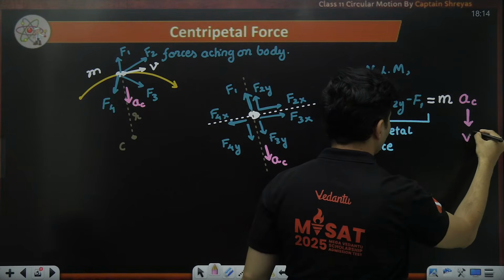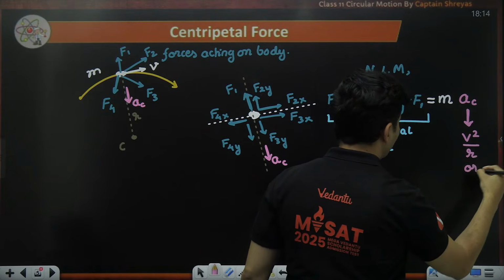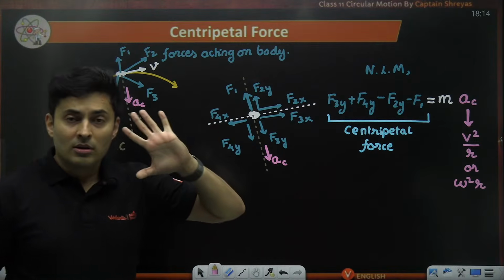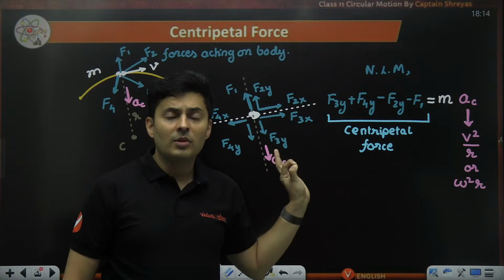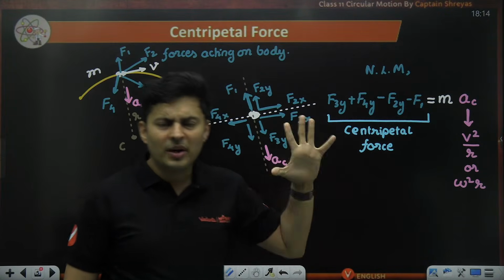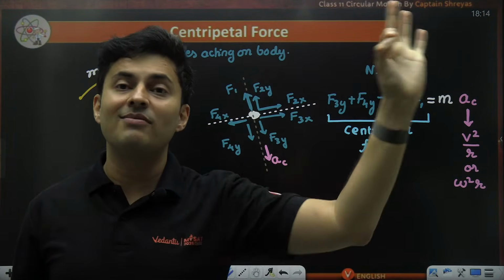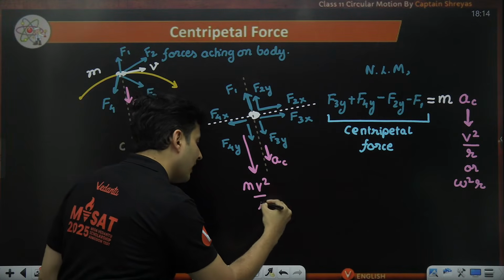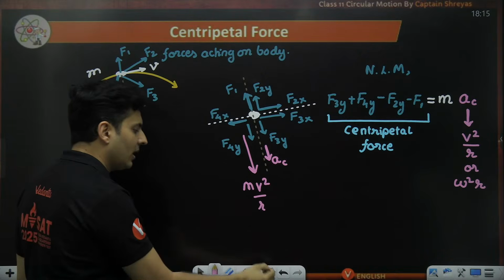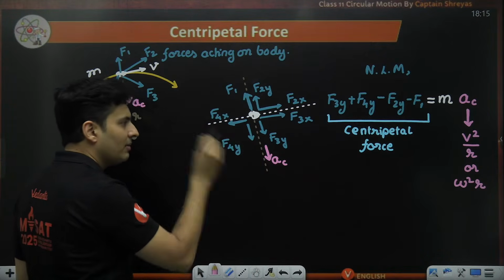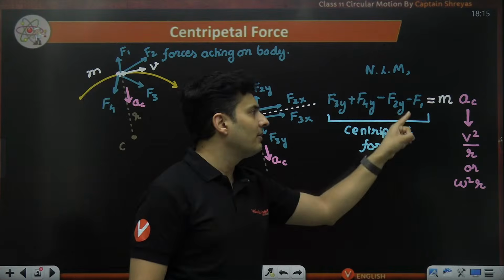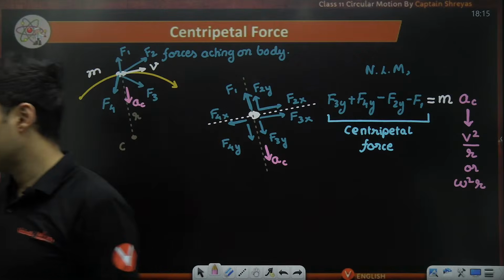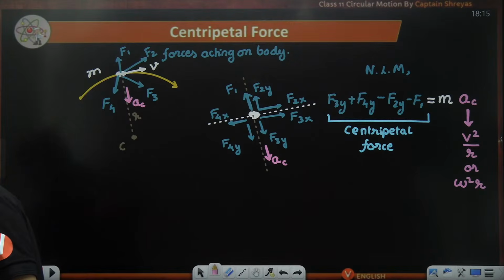You can substitute it as v square divided by r, or if omega is given, then just put omega square r. So there is no reason to say the value of centripetal force is mv square by r. I mean, it is, but don't think of centripetal force as mv square by r, or else you will think I should show one force as mv square by r. A lot of students do that. That is wrong, guys. No new force of mv square by r is there. It is a collective name given, which is a role played by these forces to provide that necessary acceleration. Is this clear, everyone?